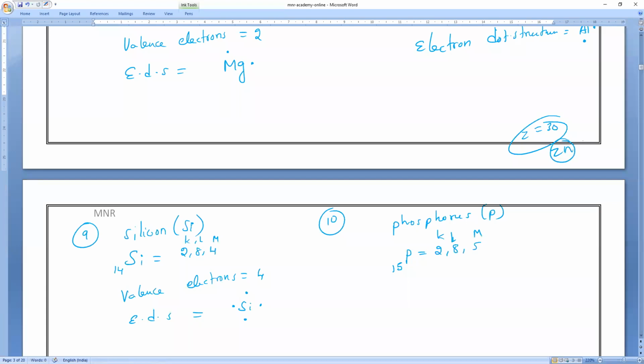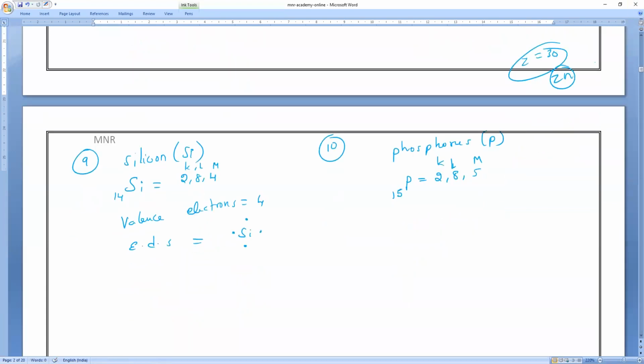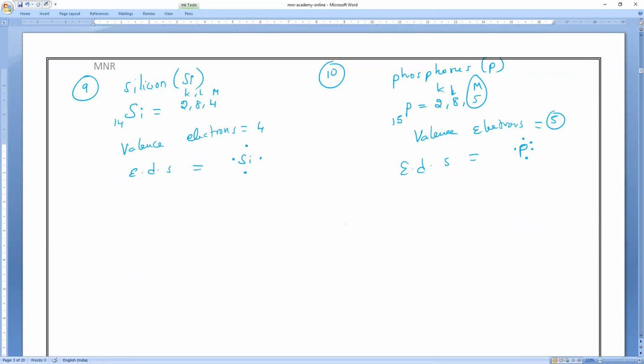Phosphorus, tell me fast: valence electrons, how many? I taught these many things, but still. It is 5. So the electron dot structure of phosphorus is 1, 2, 3, 4, and 5. Your choice, these 2 you can keep anywhere. Nothing like that I have to keep it according to me.